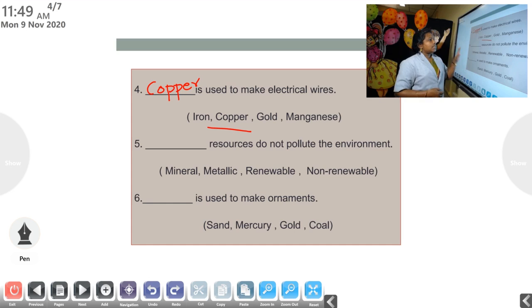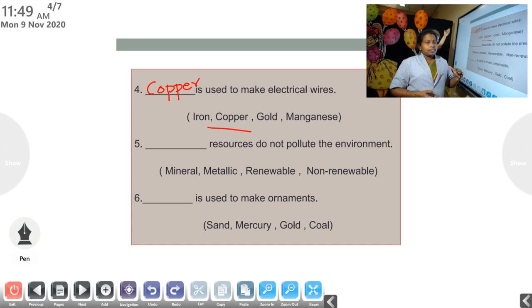So here the question is, dash resources do not pollute the environment. We know that petroleum is a non-renewable resource, but when we use it in vehicles, loads of smoke comes out of the vehicle and it causes air pollution.